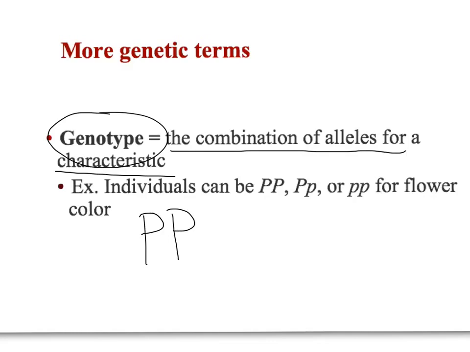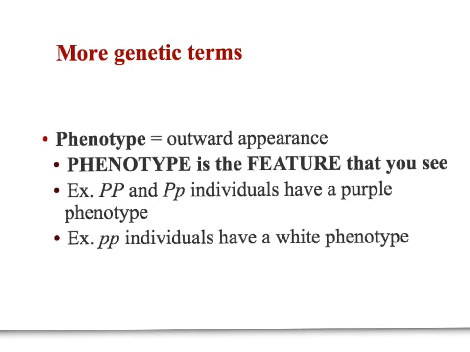Another possible genotype for a purple flower might be capital P, lowercase p. If I had a white flower, their genotype would have to be little p, little p, because we only see the recessive if we have two recessive alleles. We can look at an organism's traits by looking at what they actually look like. And we call what you actually look like your phenotype.